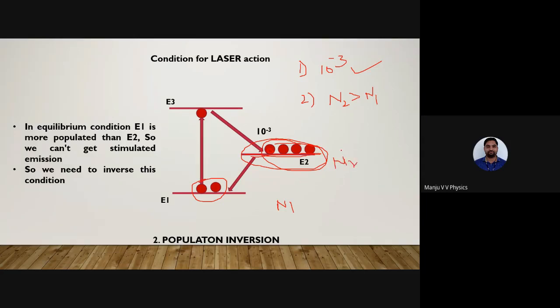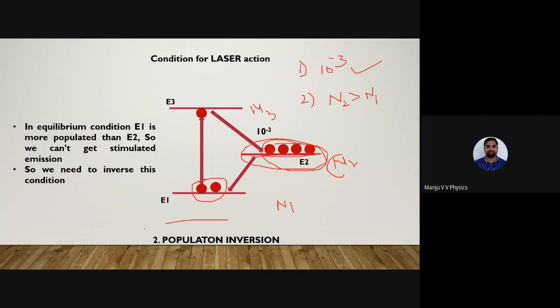This is N1, this is N2, this is N3, right? So N2 is greater than N1. So we have achieved both the conditions. This process, what is population inversion? Population inversion is nothing but keeping more atoms in the excited state than the ground state.